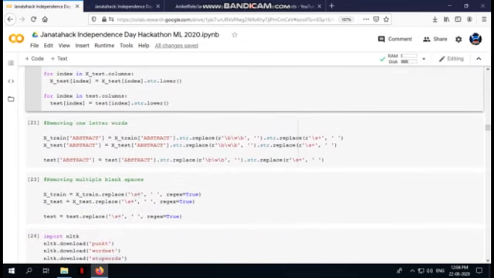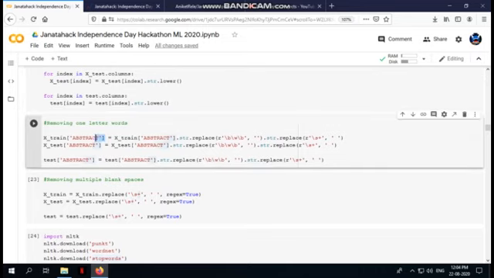So after that, what I've done is that I have removed all the one letter words from our data. But here you can notice that I have removed one letter words only from the abstract column and not from the title column, because each and every word in the title column is of great importance. So that is why we are not going to remove any words from that column, not even stop words, because even in the accuracy part it has a very huge impact. So we are just going to remove one letter words from the abstract column and replace them with nothing.